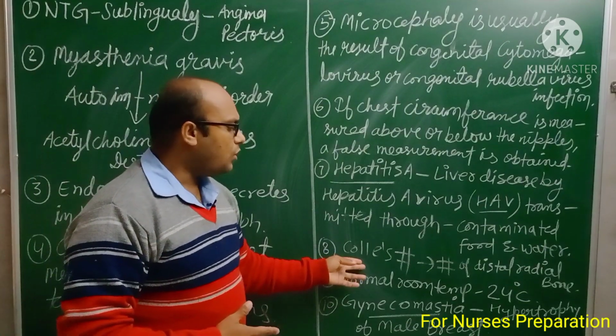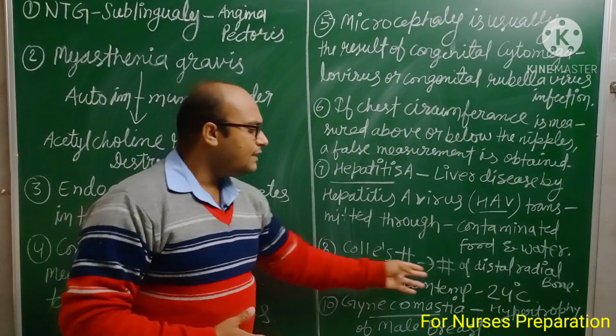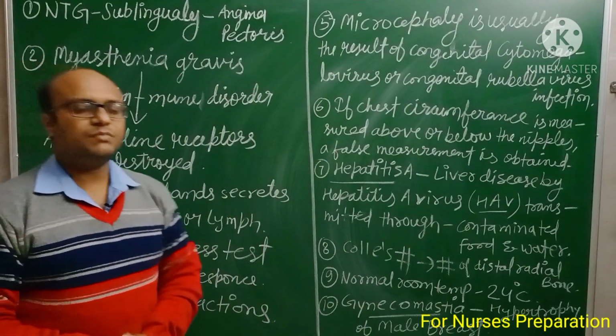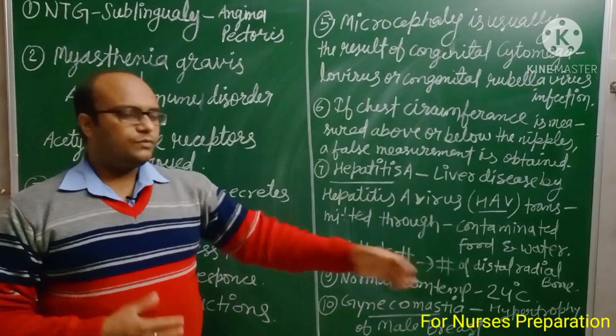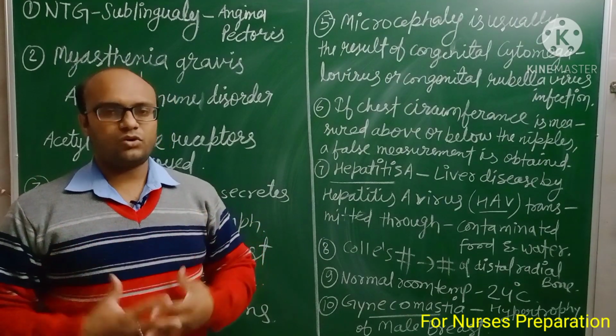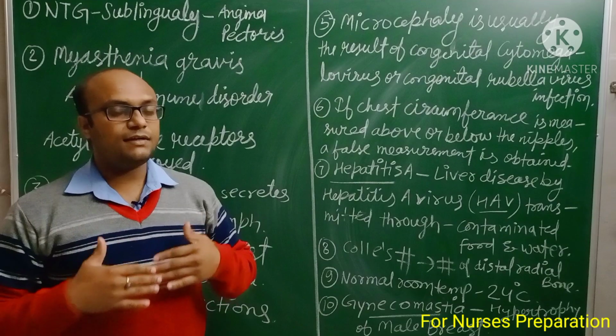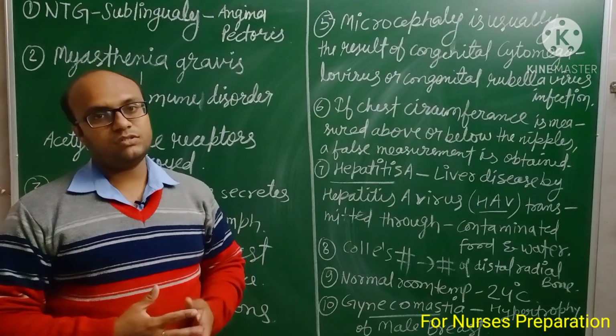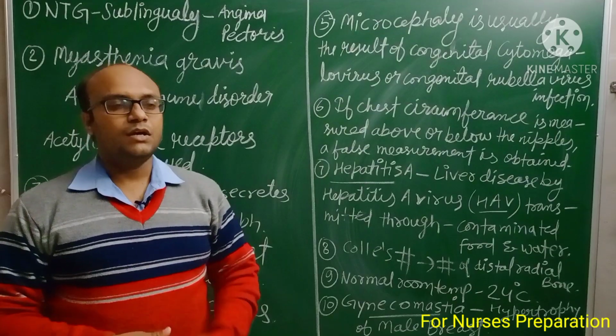Next is Colles fracture. What is that? Fracture of the distal radial bone. Let me clear a thing first. The body part that is near to the trunk is known as the proximal part, and the part that is away from the central or chest region is known as the distal part.